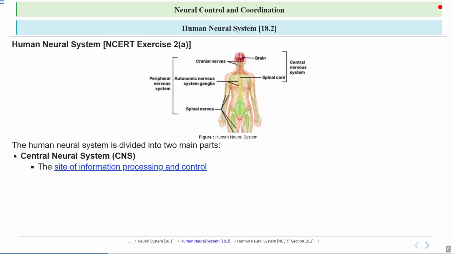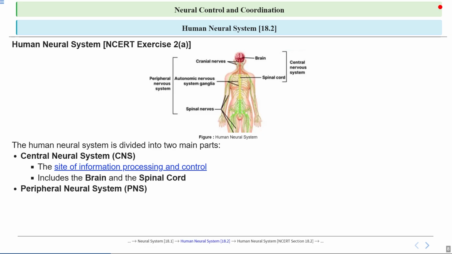So it is a site of information processing and control. It includes the brain and spinal cord. That is, the brain and spinal cord together form the CNS, which controls all bodily functions and responses. The brain, located in the skull, is responsible for thinking, memory, emotions, and coordinating voluntary actions, while the spinal cord, protected within the spine, acts as a pathway for signals between the brain and the rest of the body, also helping control reflexes. Both work together to ensure the body functions smoothly and responds appropriately to internal and external stimuli.